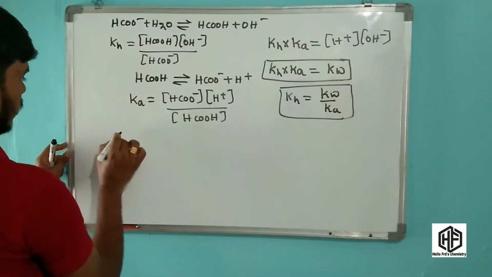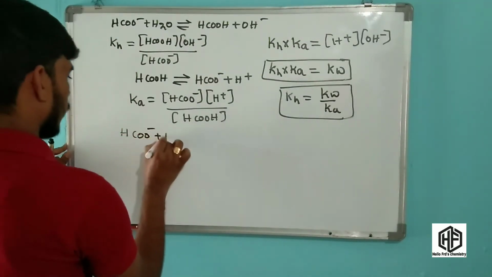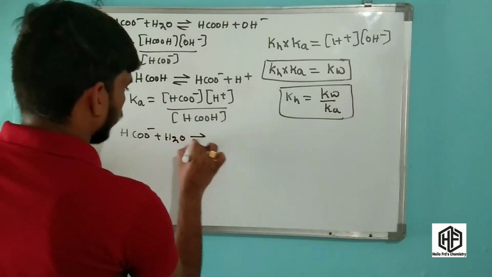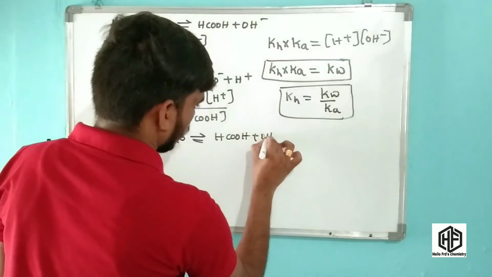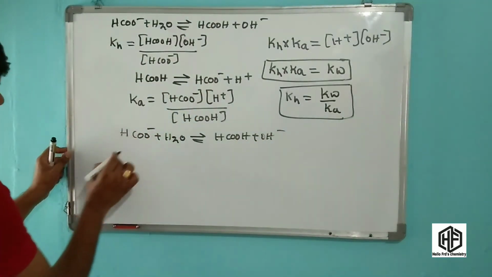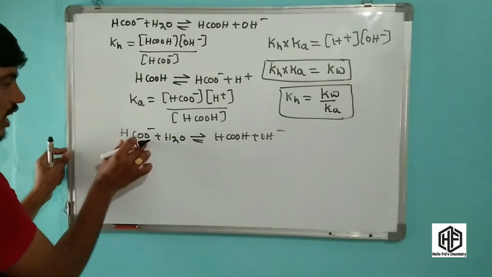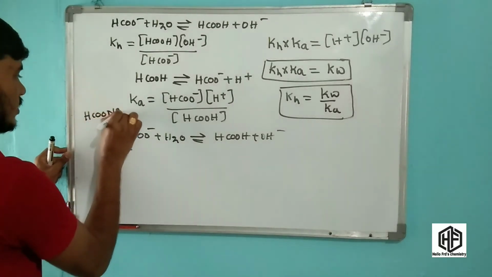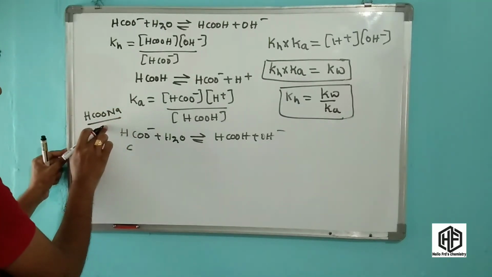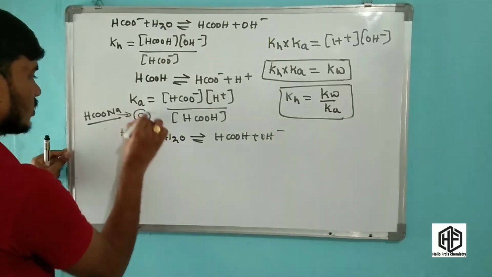Now this is the concentration, friends. The reaction is HCOO minus plus H2O gives HCOOH plus OH minus. In this reaction, the concentration is C, because it is present in HCOONa. HCOONa is a strong electrolyte, it dissociates 100%. This salt's concentration is C.